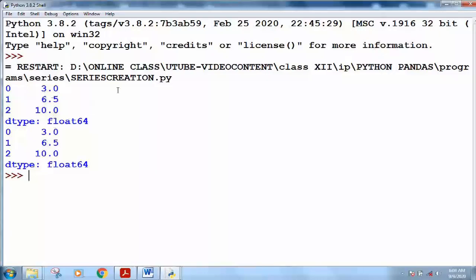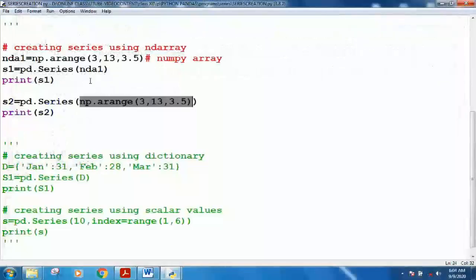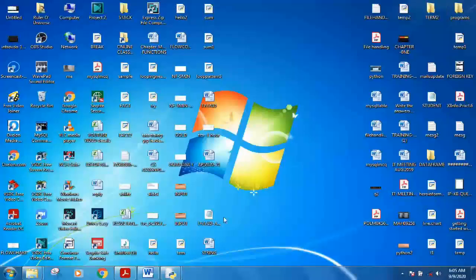See how the series is created with the index 0, 1, 2, 3 and so on. Different methods can be used for creating this: 3, 6, 10. Here 3, 6, 10 are the different elements stored in the series according to the requirement. The same series is created as s1 and s2, because just the method of giving the array to the series function was changed only.